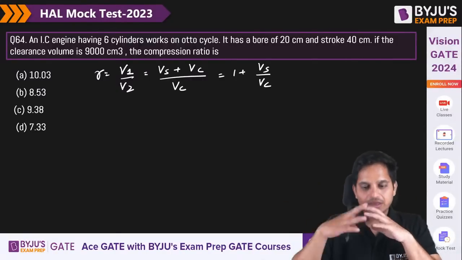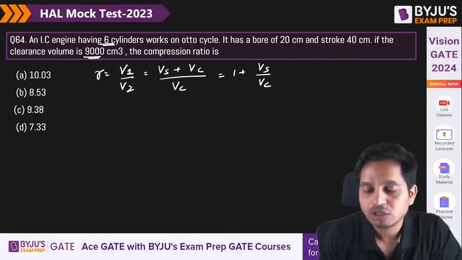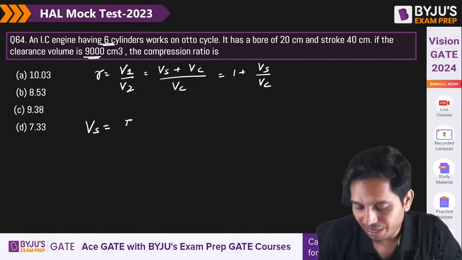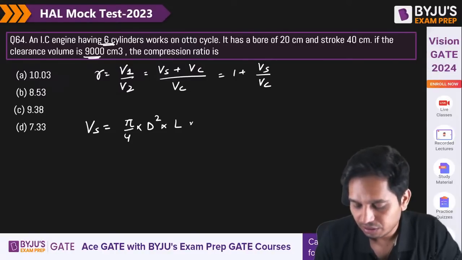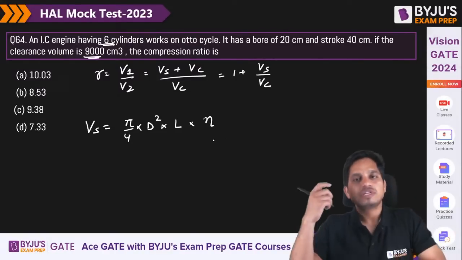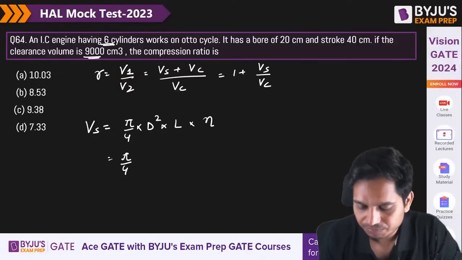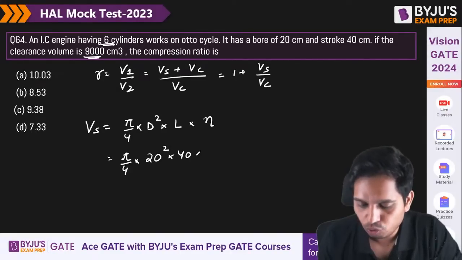Now clearance is already given. I need to find out the swept volume, which is very simple: pi by 4 d square into L into number of cylinders. So you can quickly put the values. D square is how much? 20 square into 40 into 6.